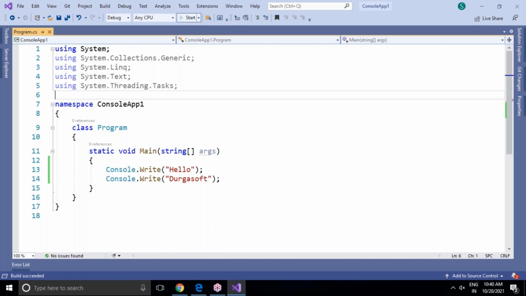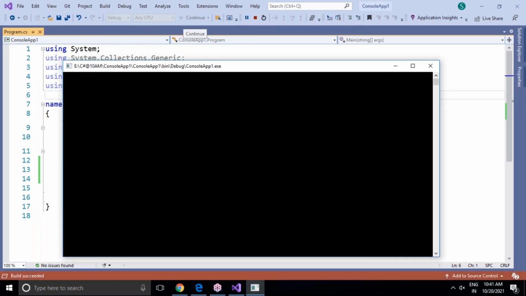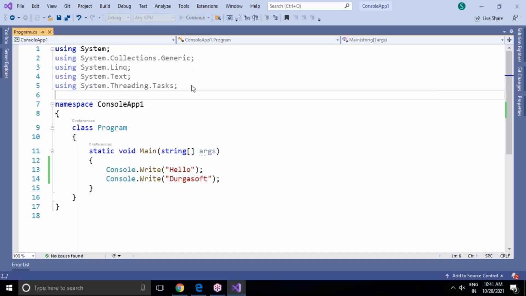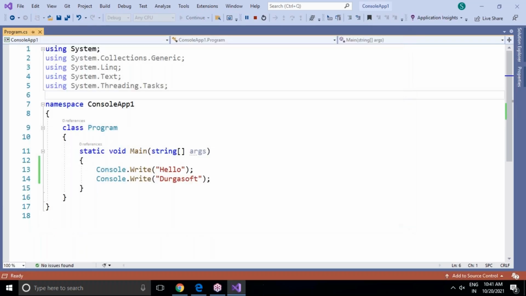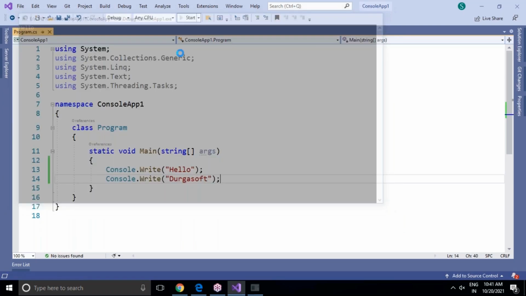I'm going to start run by clicking on start. Green color arrow mark is there here. Or else press the F5 button from your keyboard. But look at here, as soon as we hit the start button, it's going to display output, but it is going to exit automatically. Yes or no? It's coming and exiting, because here your output window is not going to stay back properly.